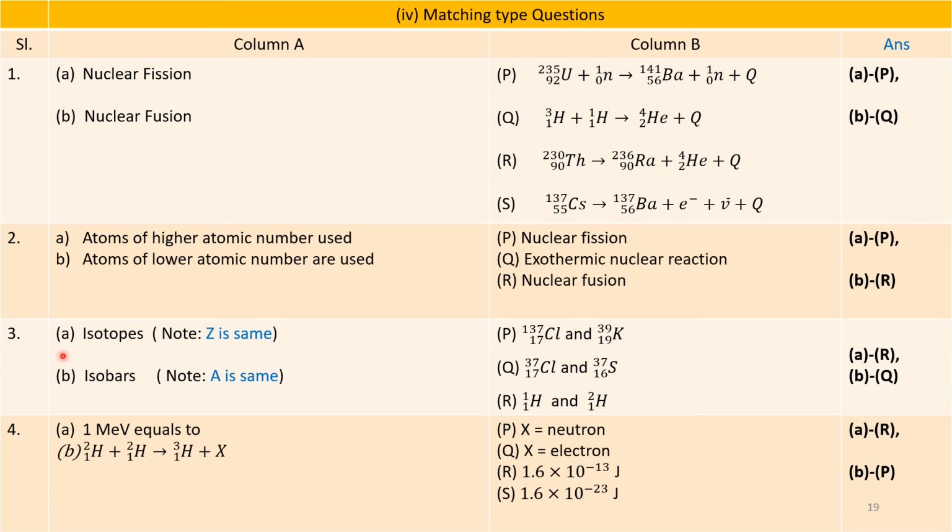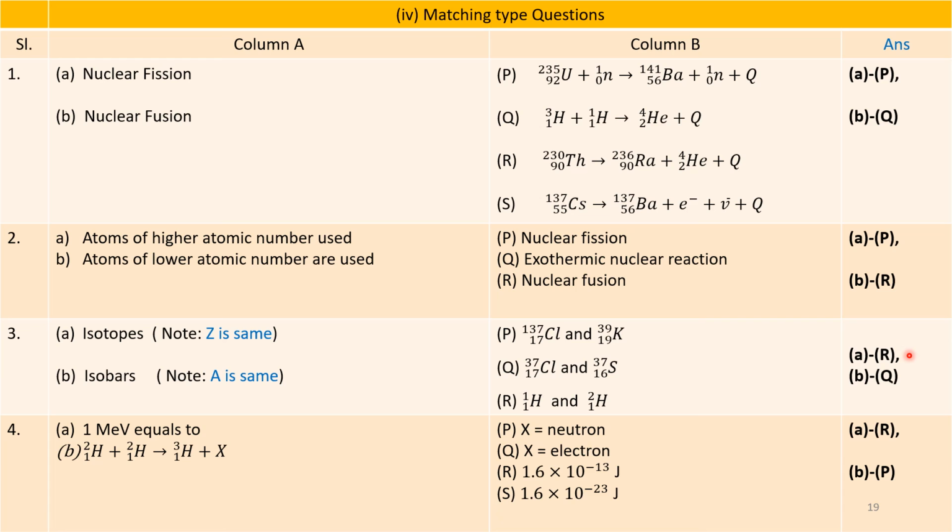Question number 3. A, isotopes. And B is isobars. So here in isotopes, by definition, we know that the atomic number Z is same. Therefore, Z is the subscript part, that is, the number in the bottom should be same. So here in R, we have H 1 1 and H 2 1. So Z is same in R. So A matches with R.